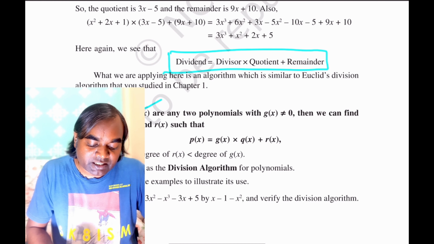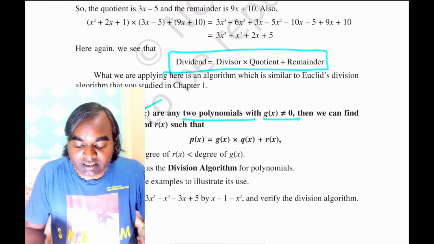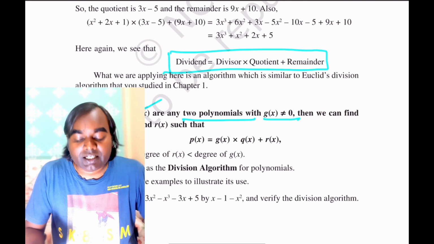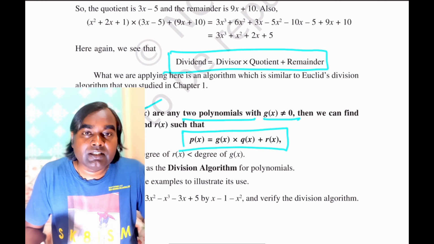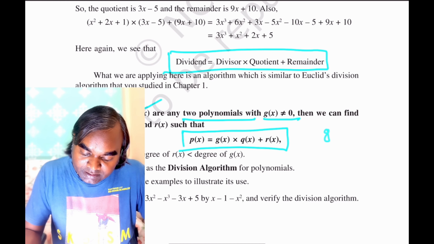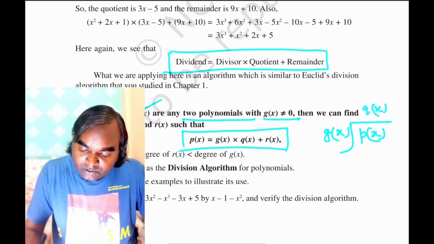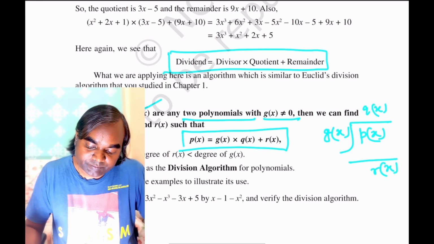So p(x) and g(x) are any two polynomials where g(x) is not equal to 0, then we can find polynomials q(x) and r(x) such that p(x) can be given by g(x) into q(x) plus r(x). That means g(x) is the divisor, p(x) is the dividend, and q(x) is the quotient, and r(x) is the remainder.